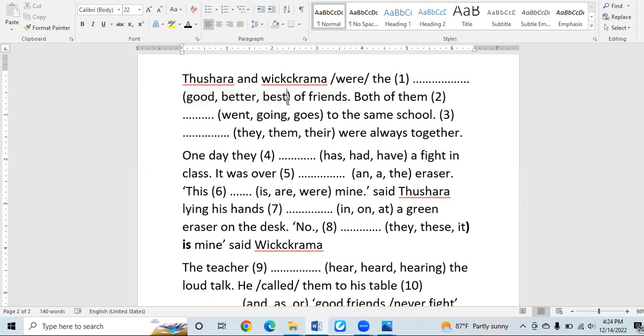Good, better, best. With the first look, you have to know what sort of grammatical area has been given in this bracket. This is the adjective forms. These three words have come from the adjective in their forms, right? There are three forms of adjective. One is positive, comparative, and superlative. So if you know how we use the positive adjective in a blank, or the comparative form, or the superlative form of the adjective in the blank, then there's no hesitation. You can answer this question very easily and correctly.